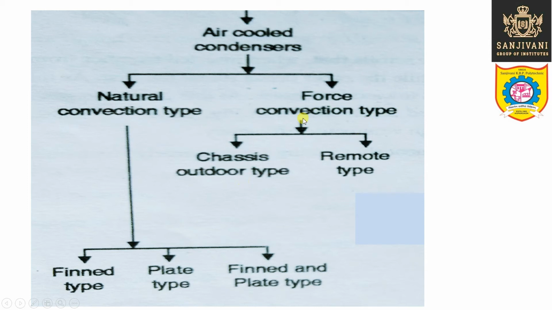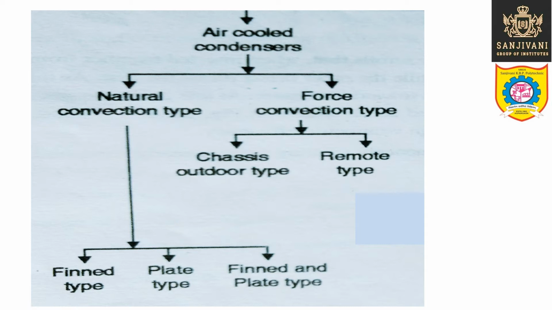So the forced convection type air cooled condenser may be chassis type, outdoor type or remote type. The natural convection air cooled condensers may be fin type, plate type and fin and plate type. So we are using the fins and the plates. In some cases we are using only fins, in some cases we are using the plates. They also act as the fins only. So these fins or the plates are nothing but the arrangement for increasing the area of heat transfer.